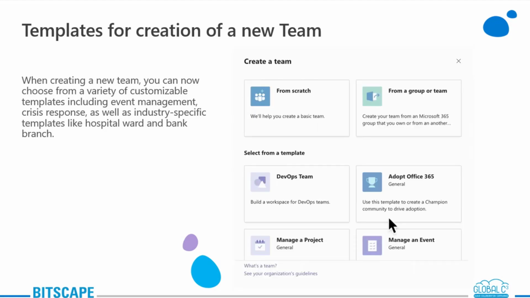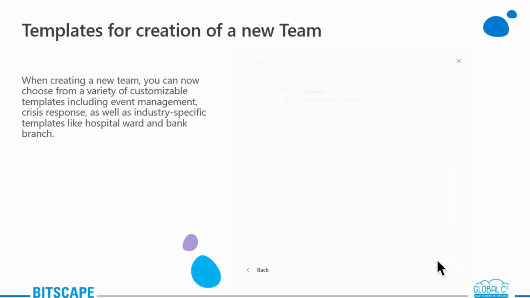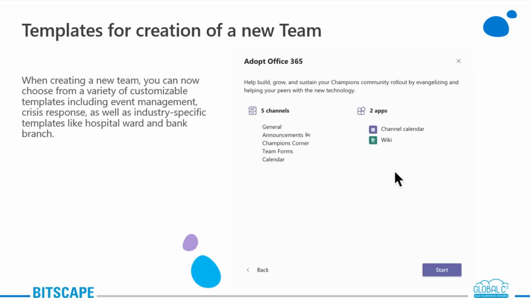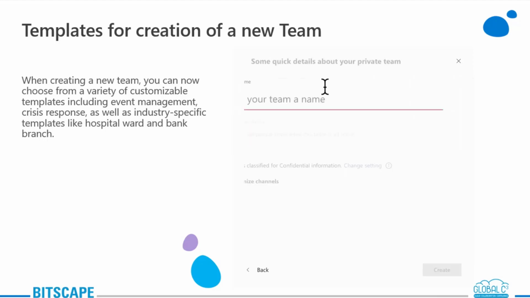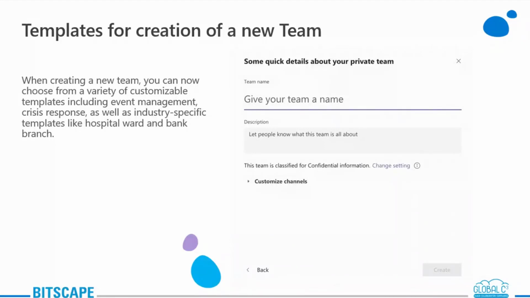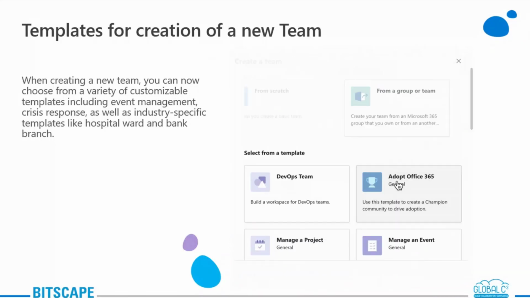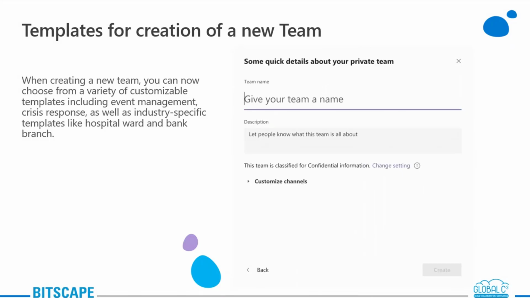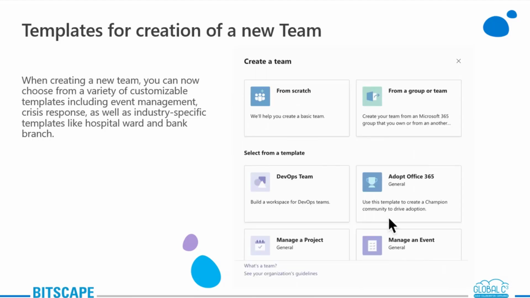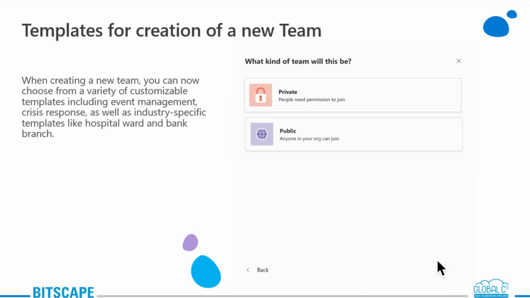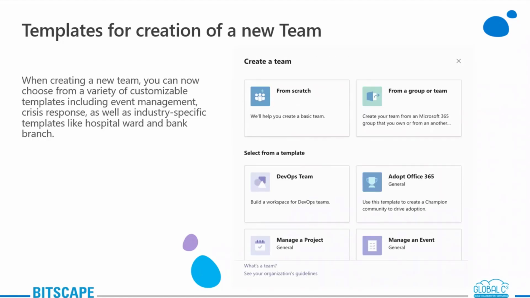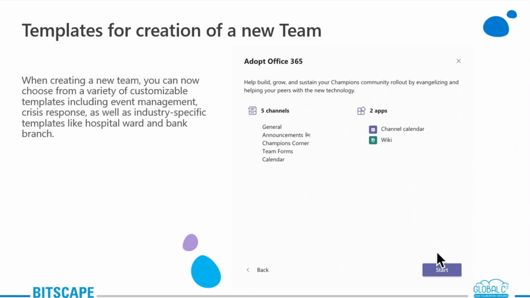In case you are not able to find any pre-created templates that fit your need, you can also start from scratch. Let me show you how you can do this. Microsoft publishes a set of first-party templates, which I'll be showing you right now. As an IT professional, you can also create new custom templates for your organization. This will allow you to standardize your team structures, surface the relevant applications that you use on your day-to-day basis, and scale best practices.